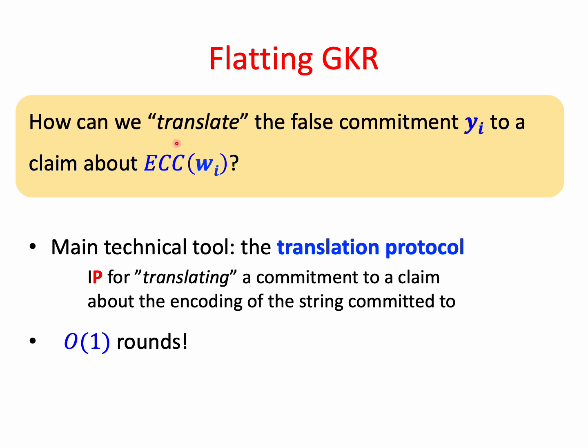So we want to translate the false commitment yi to a false claim about layer I. And this is the main technical tool of this work. We call it the translation protocol. It is an interactive proof, actually not an argument, that translates a commitment to a claim about the encoding of the string committed to. And it runs in a constant number of rounds.